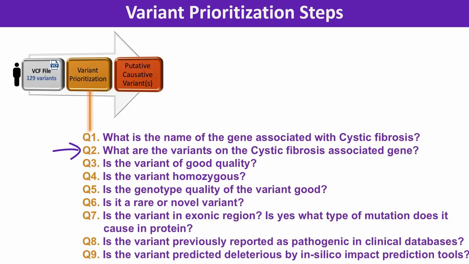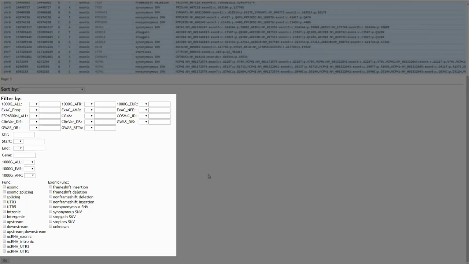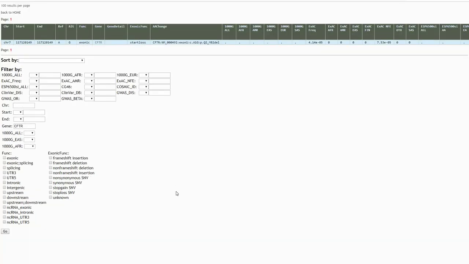What are the variants on the CFTR associated gene? The WANOVER results page provides a user interface with options for filtering variants in genes. Using this feature, we see that only one nucleotide variant, on chromosome 7 position 117120149, where A is substituted by G, is present in the CFTR gene.